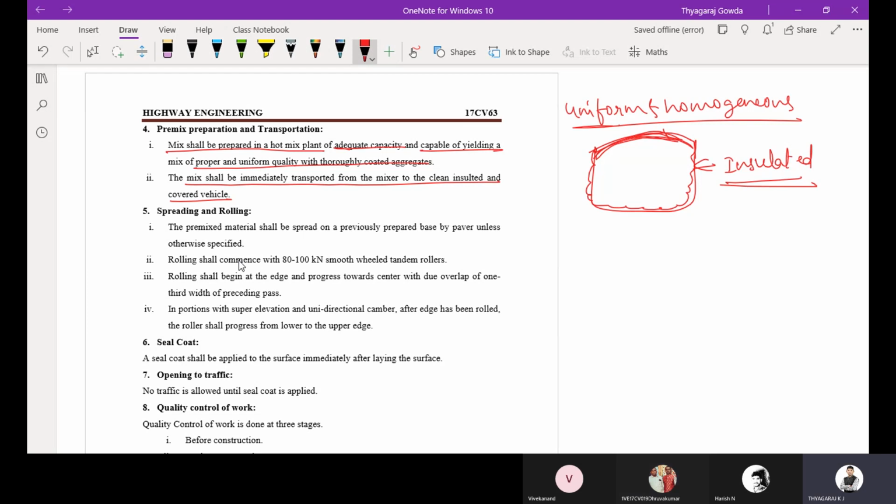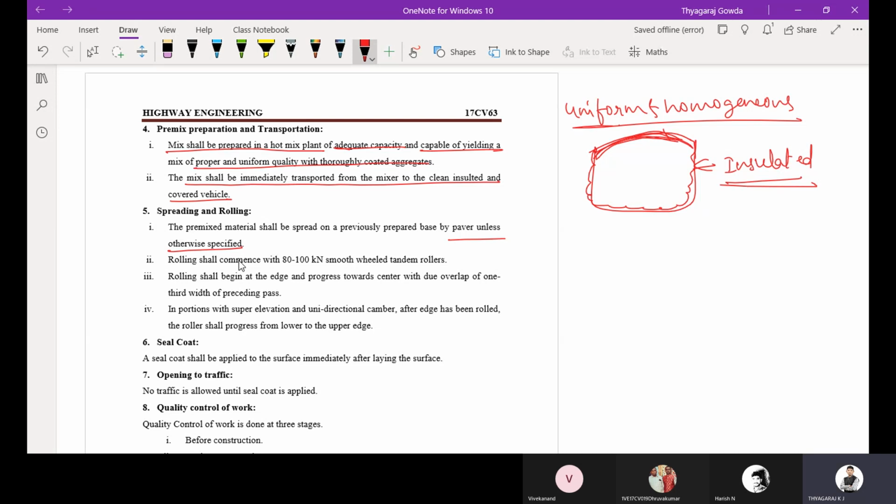Yes, sir. Okay. Next is spreading and rolling. As we all know, as soon as the mix arrives at the site, it should be laid and compacted. You are going to send it to the paver unless otherwise specified.